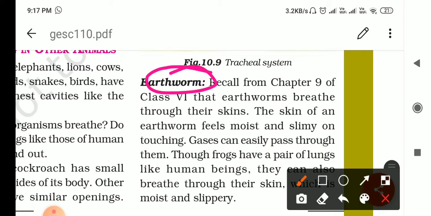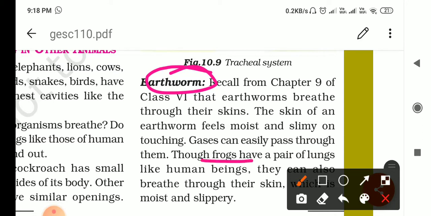If we talk about unicellular organisms like Euglena and paramecium, they also absorb oxygen through the normal body surface. Their body is a single-celled animal. They are single-celled animals, so they absorb oxygen from the normal surface of the cell, and carbon dioxide also diffuses into the environment.